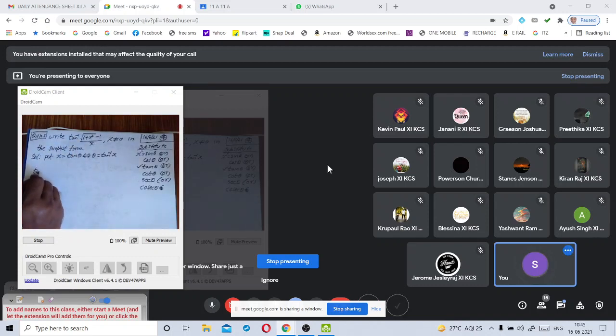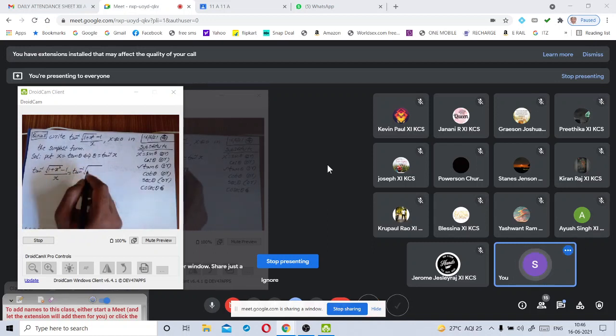Tan inverse of root of 1 plus x square, minus 1, by x is equal to tan inverse of root of 1 plus tan square theta, we are substituting x is equal to tan theta, yes or no? Minus 1 by tan theta.